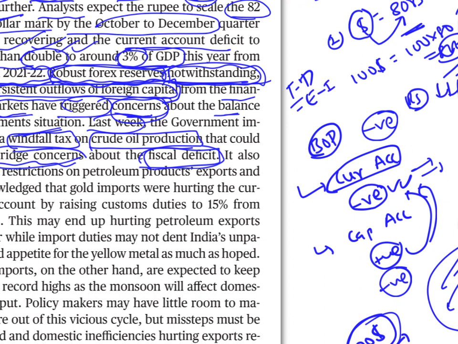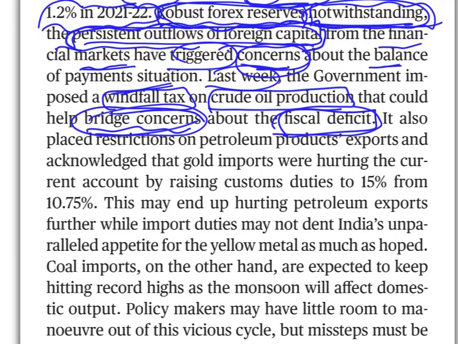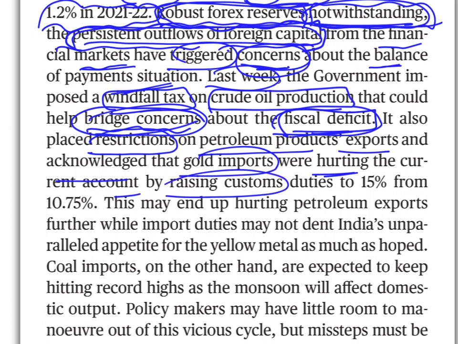With windfall tax, your income is going up. When your income is going up, your fiscal deficit will obviously go down, right? The difference between income and expenditure will go down. So that is how we are addressing some concerns about fiscal deficit, because you are getting a lot of money here. It also placed restrictions on petroleum products exports and acknowledged that gold imports were hurting the current account by raising customs duties to 15% from 10.75%.